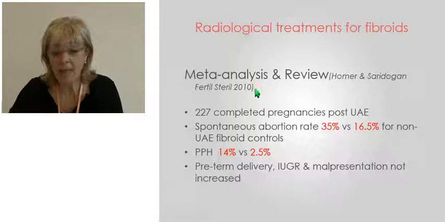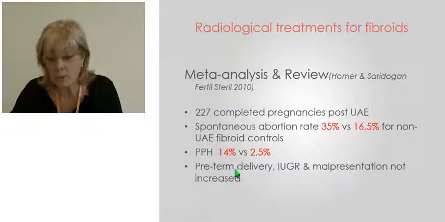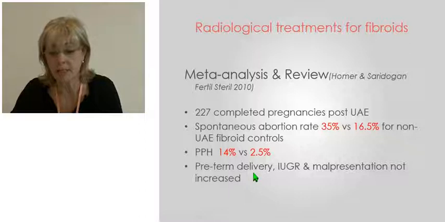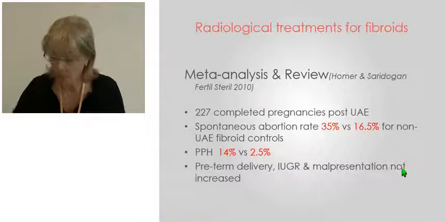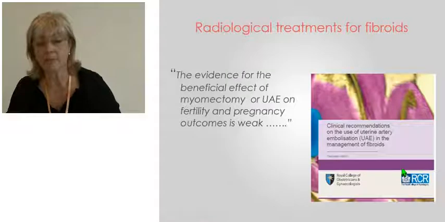On the other hand, an earlier meta-analysis and review showed a different result, comparing completed pregnancies in women with fibroids who'd had uterine artery embolization with women with fibroids who had not undergone uterine artery embolization, and they found a spontaneous abortion rate which was much higher and a postpartum hemorrhage rate that was much higher, though no difference in the preterm delivery, intrauterine growth retardation, malpresentation, etc. So we still don't really know what the advice should be.